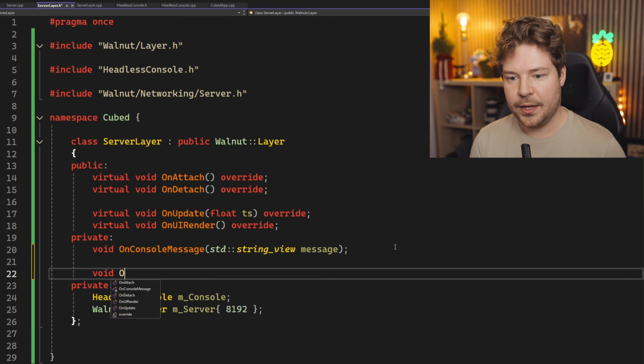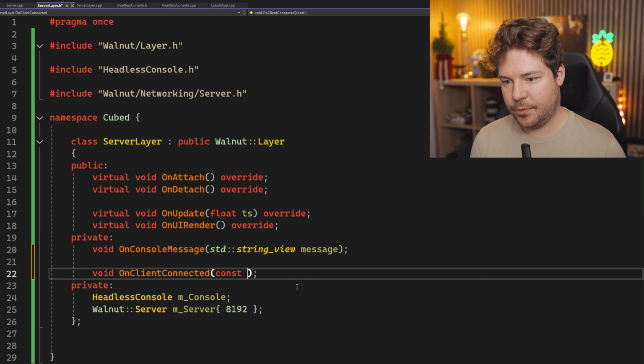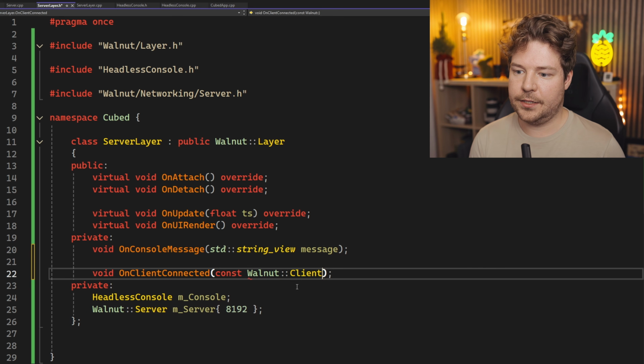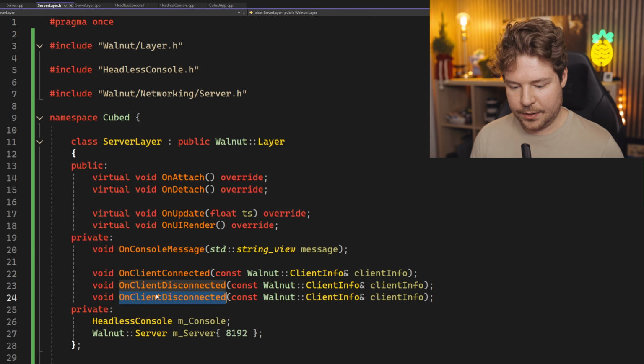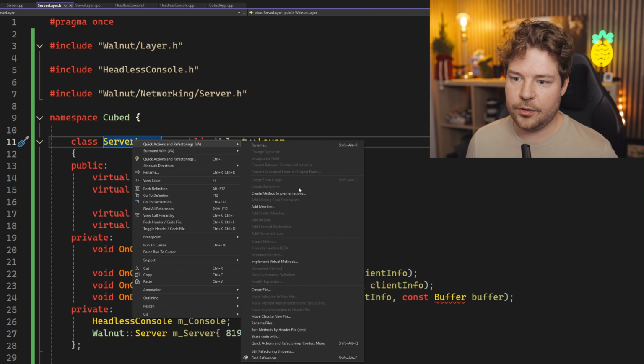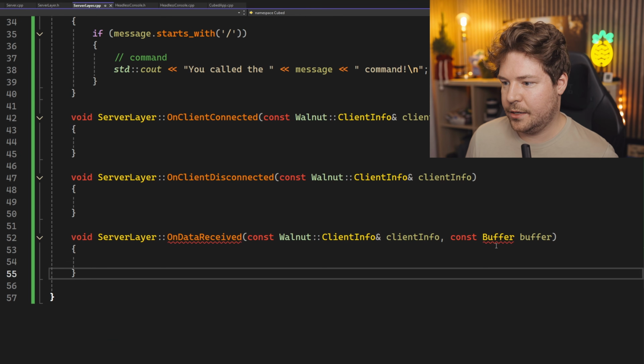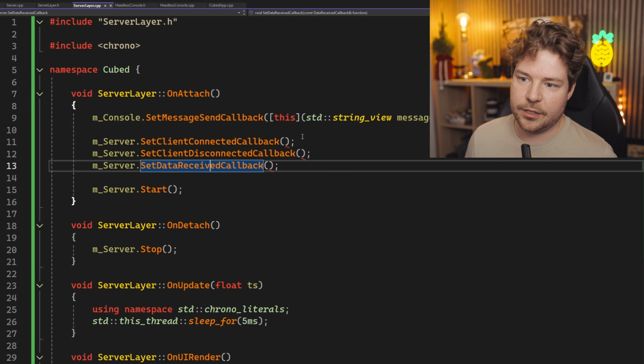So let's also have on client connected, which will take in, what was it, const walnut client info, I think. Disconnected has the same thing, and then on data received also has the same thing with a const buffer. Okay, so those three, let's implement them, and then I'm gonna set up my Lambda wrapping situation like we have